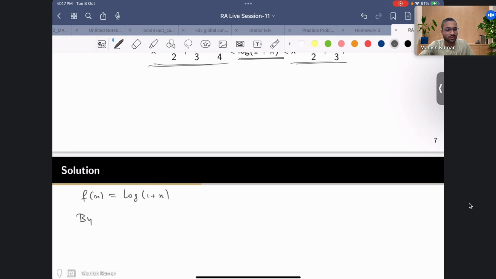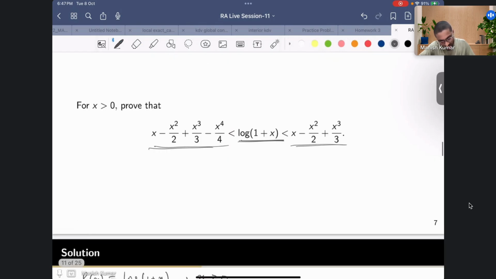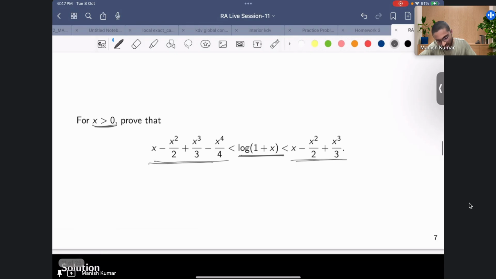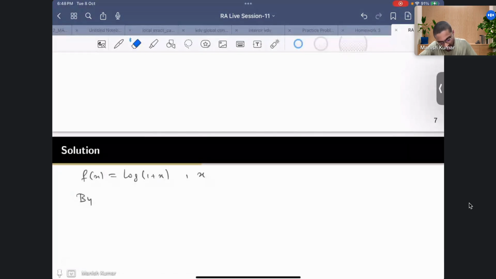As long as you are taking x to be strictly greater than 0, only then. Okay, so here I should write x is strictly greater. Here you can take equal to as well, that's not a problem. But this inequality is just for x greater than 0. If you put x equal to 0, you have to put an equal sign here, because all the three terms will become 0. Okay, so we'll just stick to x greater than 0.